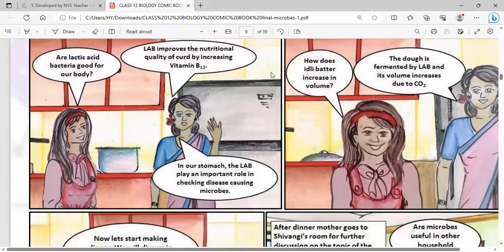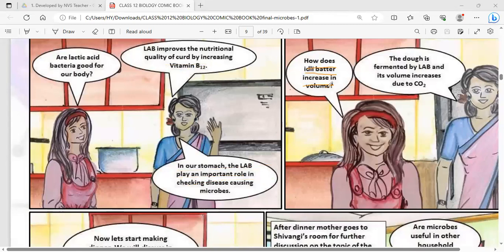Shivangi is asking, are lactic acid bacteria good? So mother is saying lactic acid bacteria improve the nutritional quality of the curd and also increase the vitamin B12 in the curd. In our stomach, the lactic acid bacteria play an important role in checking diseases caused by microbes.